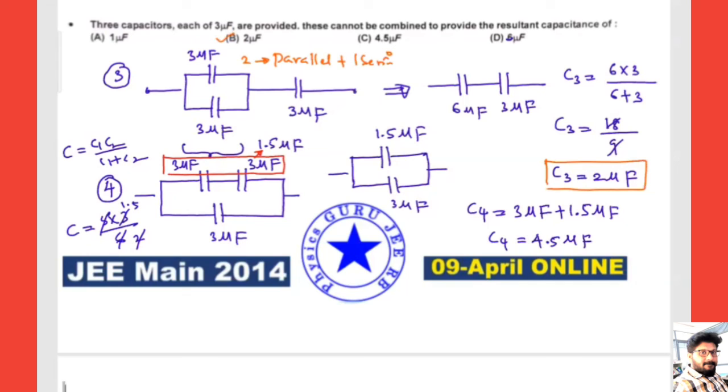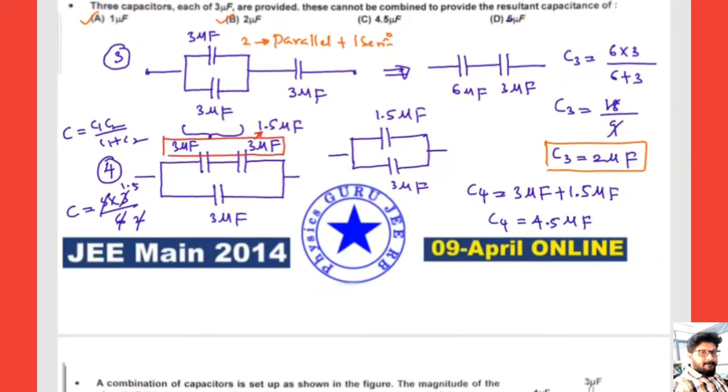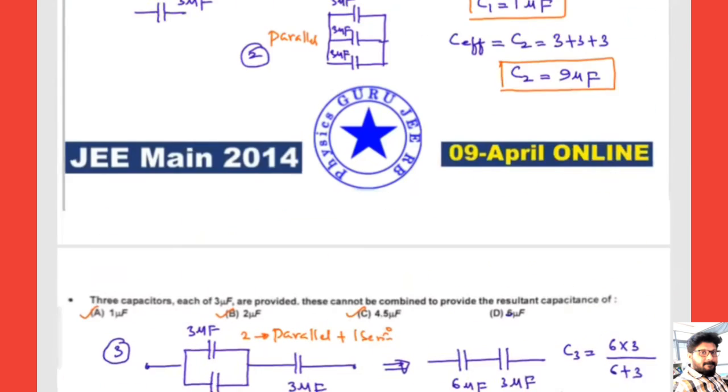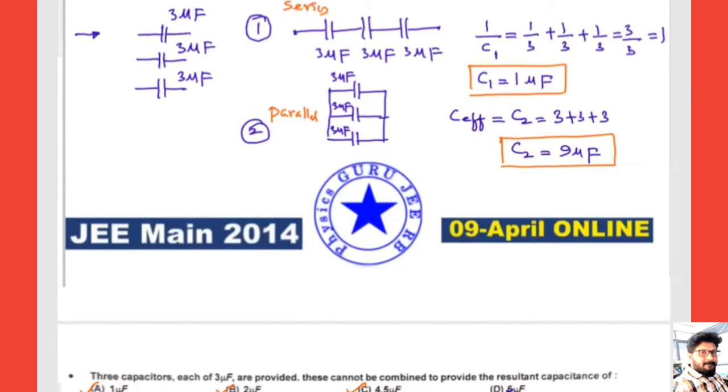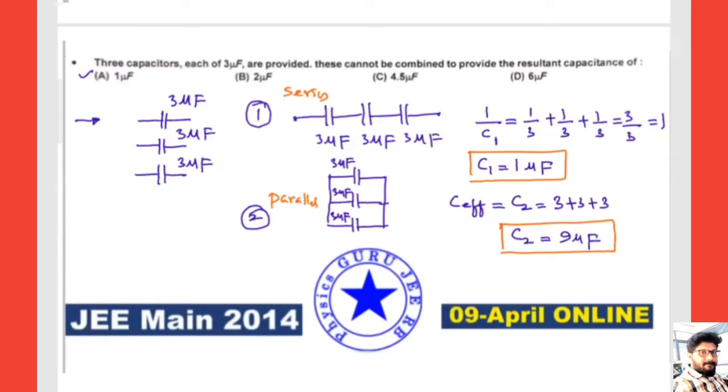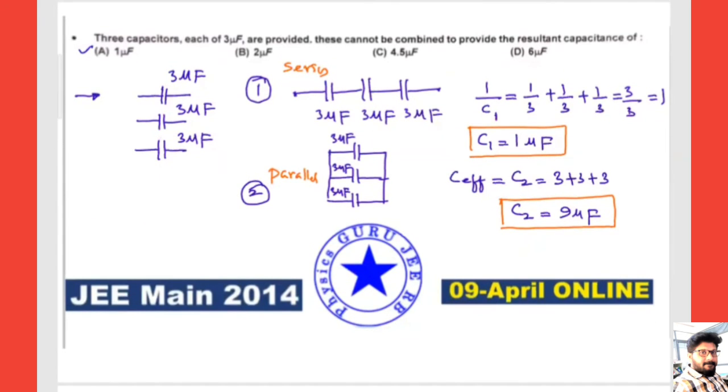So 2 microfarads is already there, 1 is there. Next, 2 are in series plus 1 is in parallel. Then we are getting C4 equal to 4.5 microfarads. So this is also possible. If you take 6 microfarad, we are getting 9 microfarad, but 6 microfarad will not match. That means with 3 capacitors we cannot make a combination that provides a resultant of 6 microfarad.